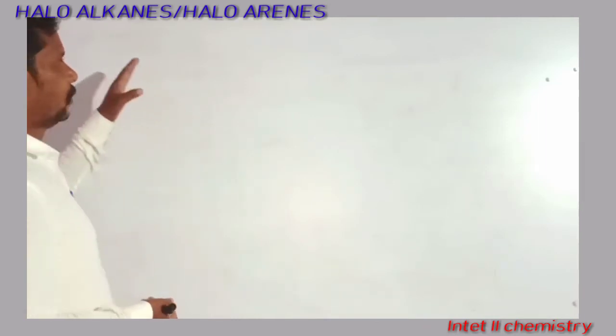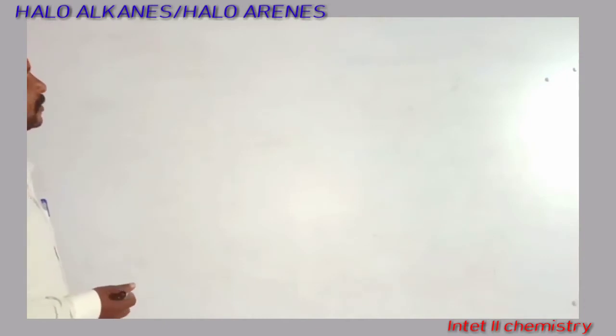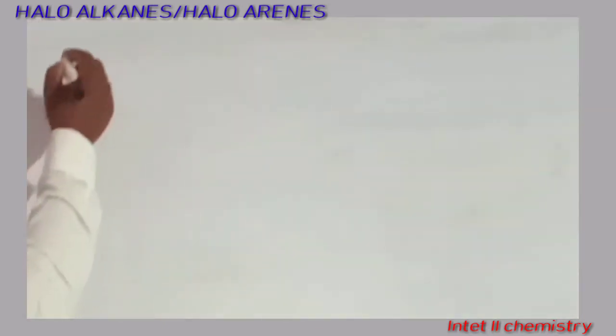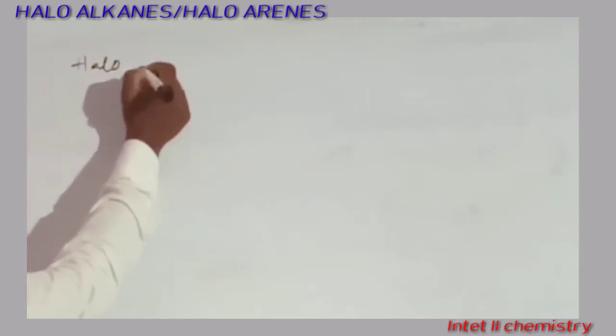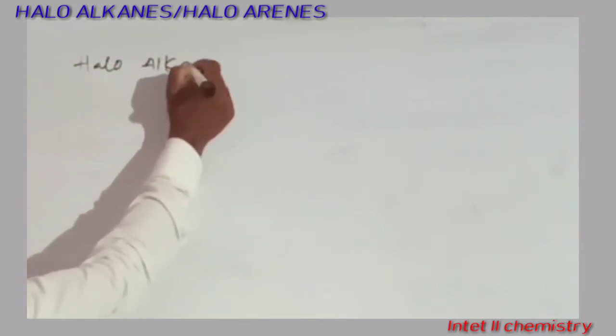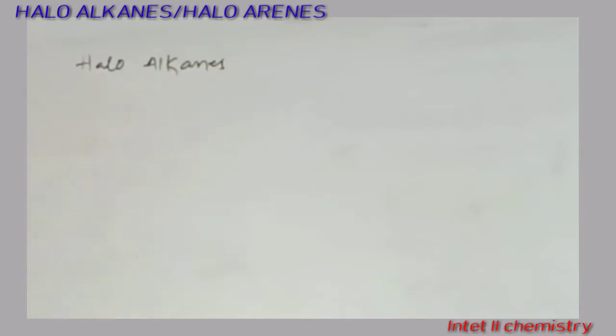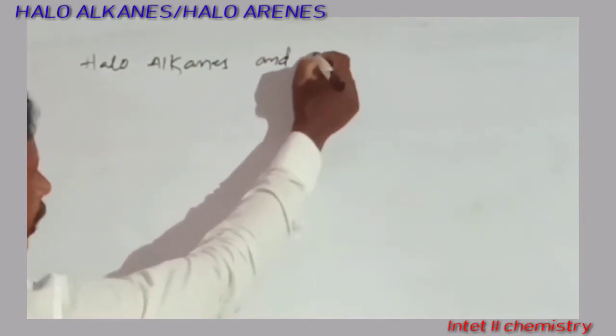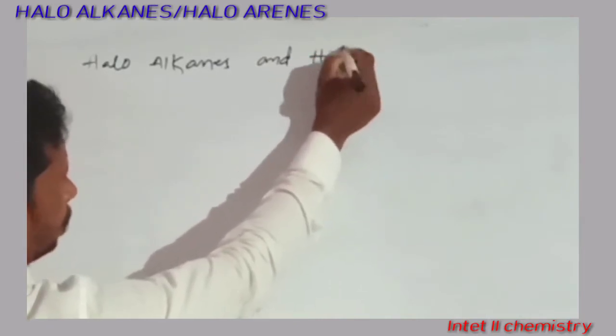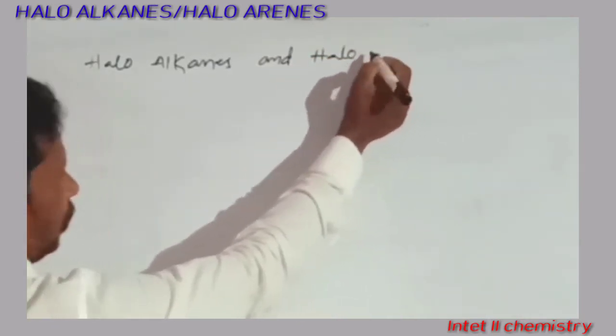So the first topic of the second year that we discuss is haloalkanes and haloarenes.